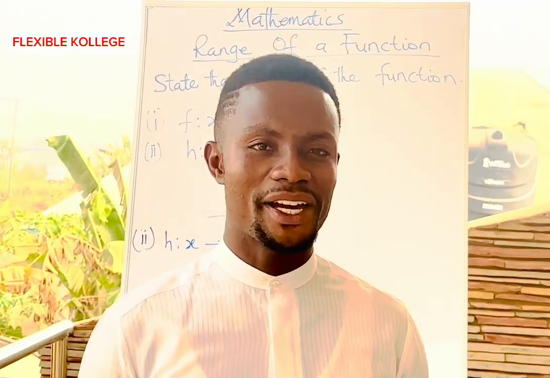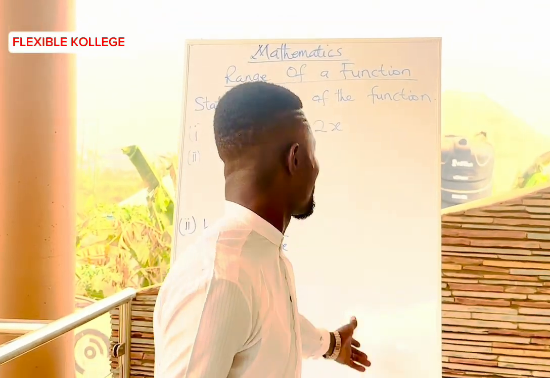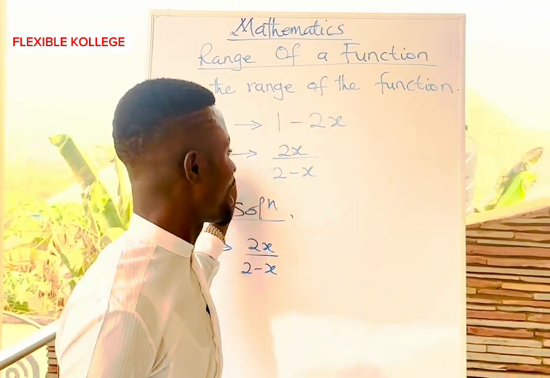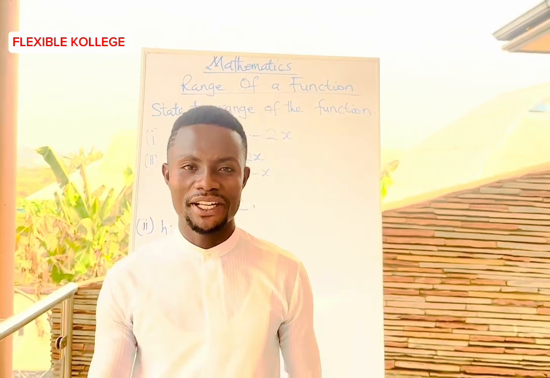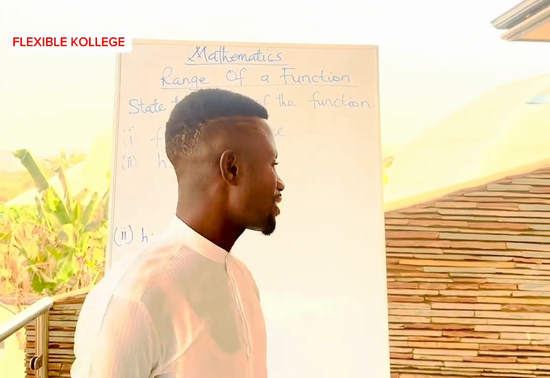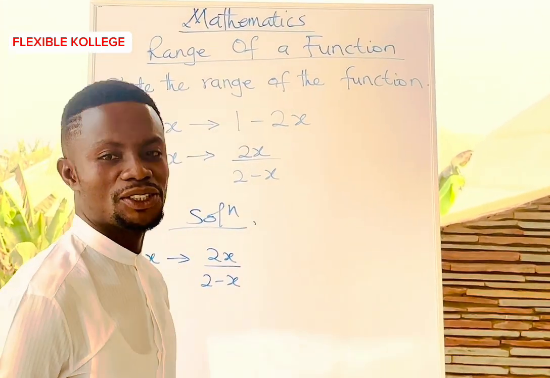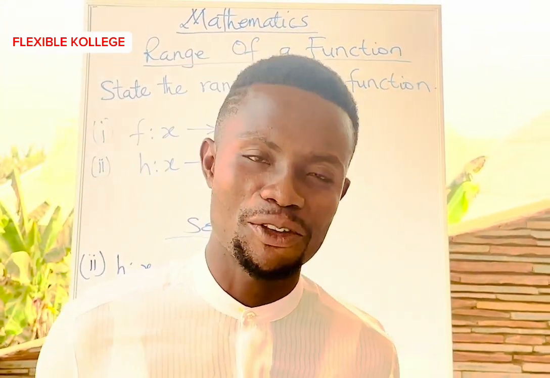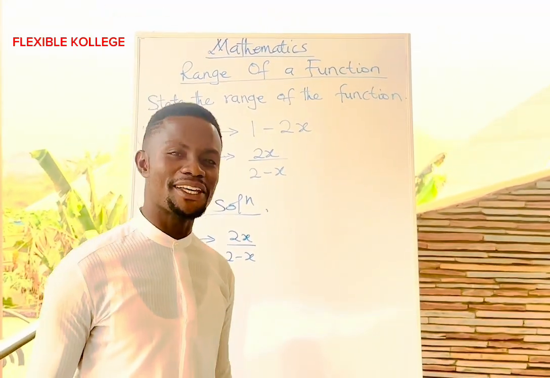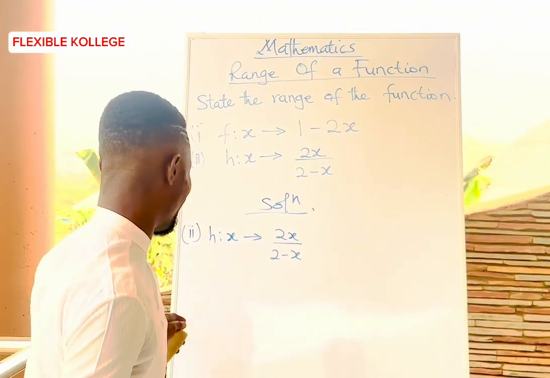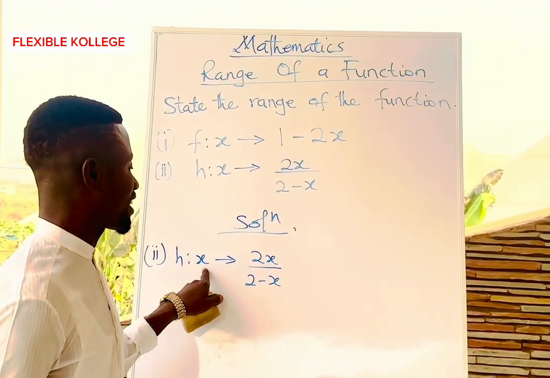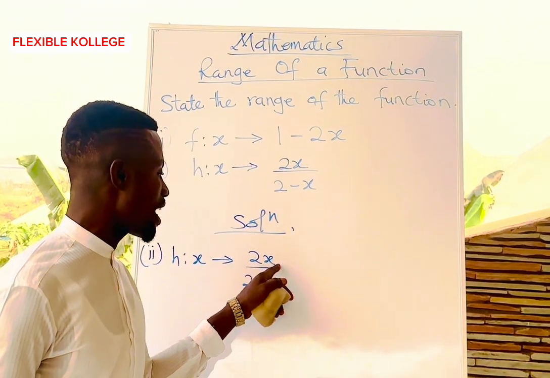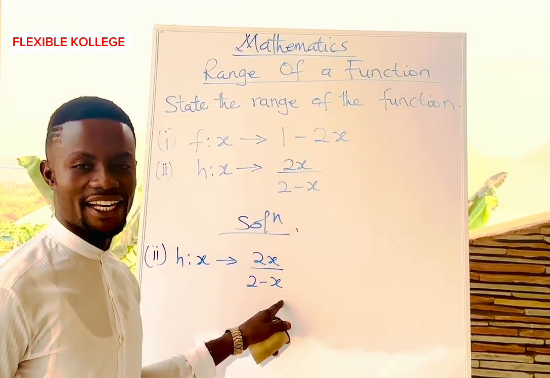Beloveds, I gave you a try work concerning the work that we did. As we did example 1, I told you to also do example 2 and bring your comments. Now let's continue with example 2 so that we can verify. If you were able to get it right, then I will give you a like sign. Thank you. So h of x maps to 2x out of 2 minus x.